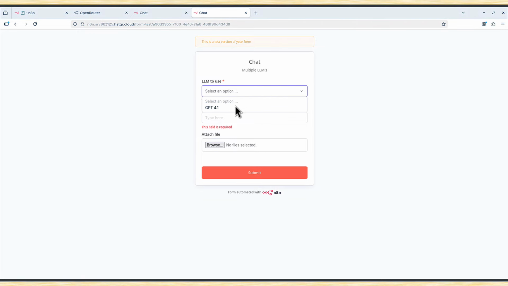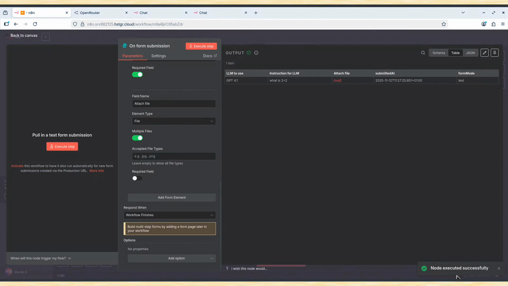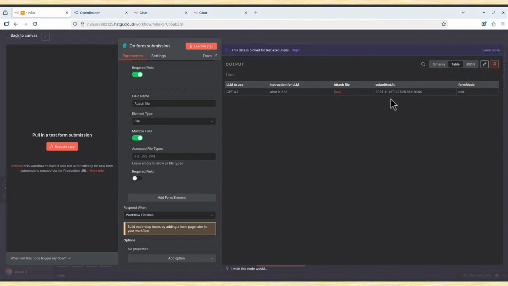What is 2 plus 2, let's say? I will not attach the file at this stage, and I will submit it. If I go back, it says node executed successfully. And now we can pin it. I will pin it so it will be saved, because that's all we need really.